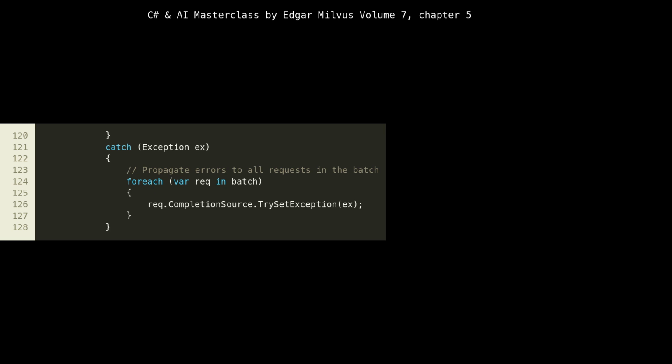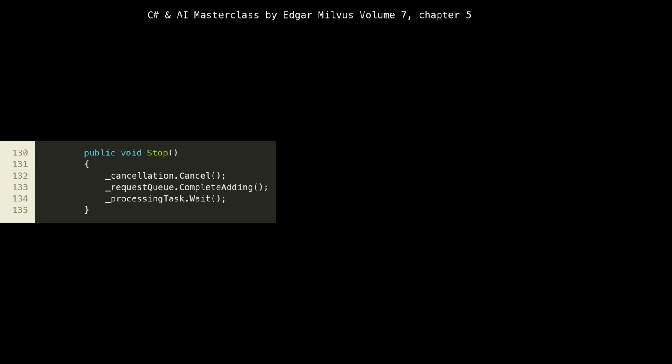If an error occurs, it's critical to propagate this error back to all clients whose requests were part of the failed batch. We achieve this by iterating through each req in the batch and calling req.completionSource.TrySetException(ex). This ensures that clients waiting for a result will receive an exception, rather than hanging indefinitely, providing proper error handling and client feedback. The Stop method, lines 130 to 136, provides a mechanism for graceful shutdown of the inference engine.